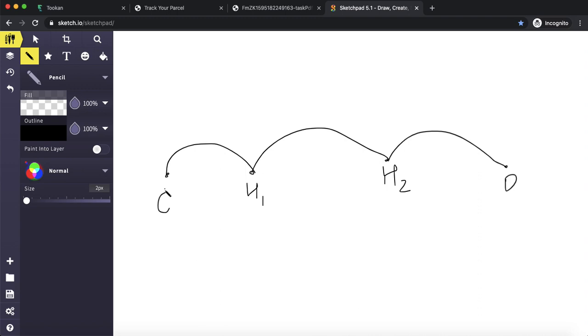This is a standard one order journey. We can call it a parcel. So this can be one parcel. These are subtasks, these are hubs, and this is the final. This is the initial pickup. This is the final destination. This is called a first mile order. This is called a last mile order.